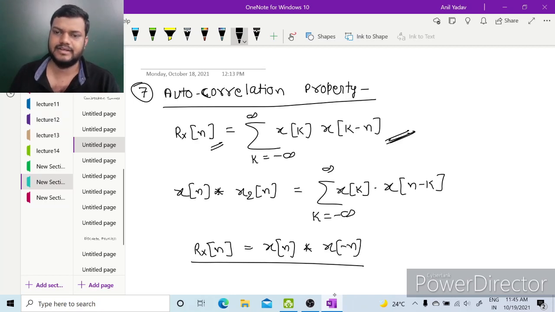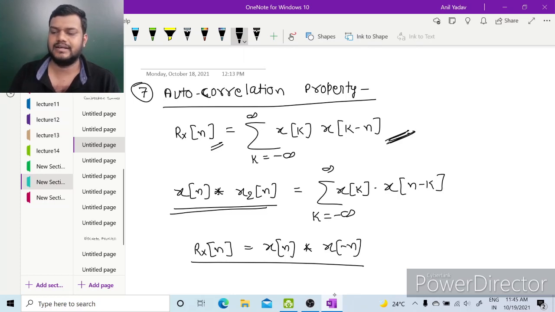So Rx of n is summation k from minus infinity to infinity x of k, x of k minus n, and we know x of n convolved with x of n is summation k from minus infinity to infinity x of k, x of n minus k. So this is autocorrelation property.